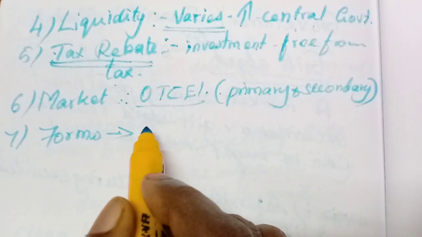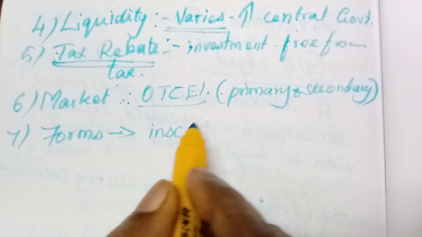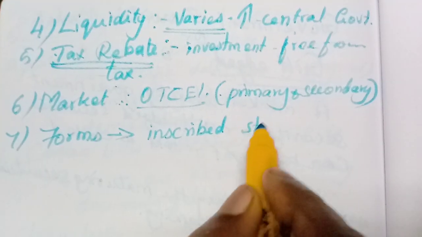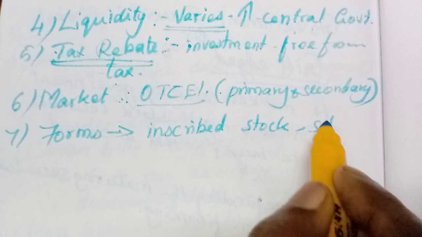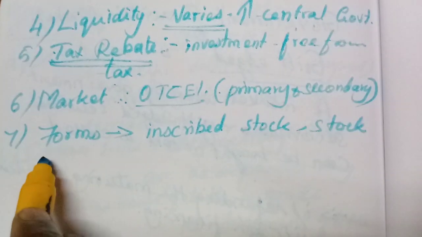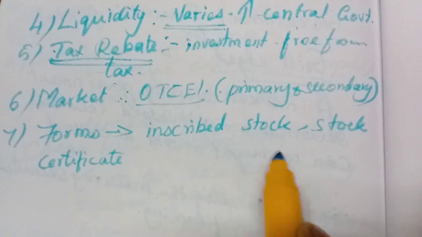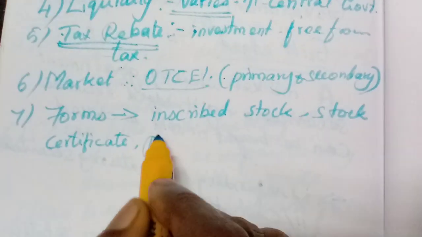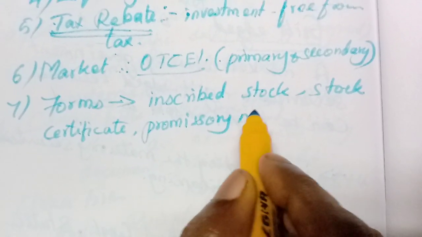Then the forms. The government securities are also called inscribed stock. In different forms it is sold. One is inscribed stock, or it is also called stock certificate. We have never heard all these things, but you have to study. Inscribed stock or stock certificate, or it is called promissory note, a different name. Understand?